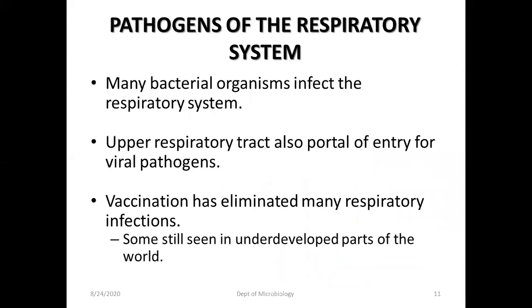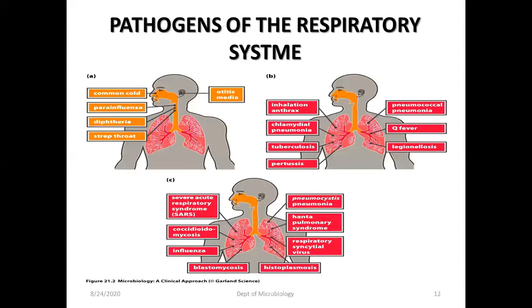The pathogens of the respiratory system are mainly bacteria, organisms that infect the respiratory system. The upper respiratory tract is also a portal of entry for viral pathogens. Vaccination has eliminated many respiratory infections, but they are still seen in underdeveloped parts of the world.